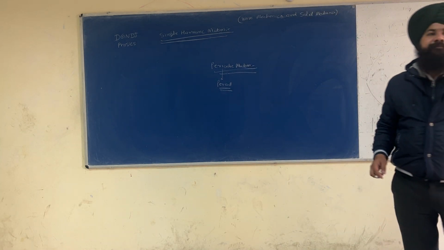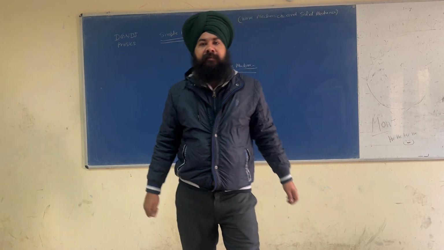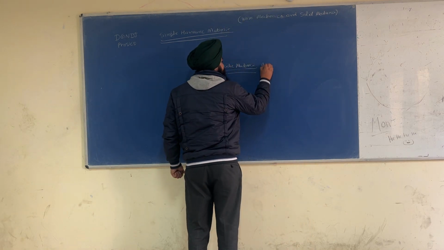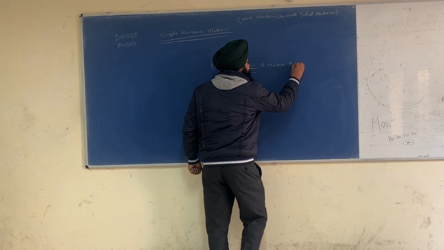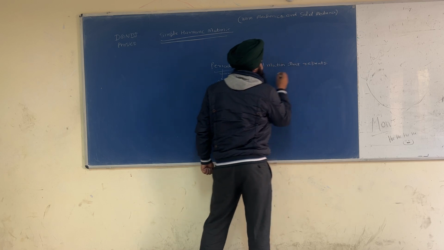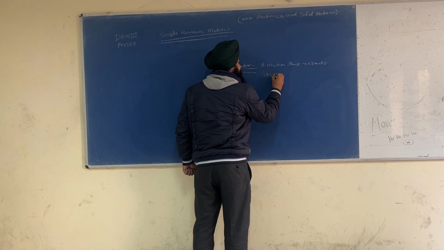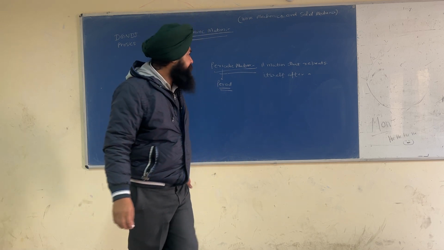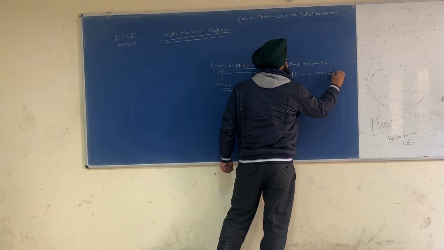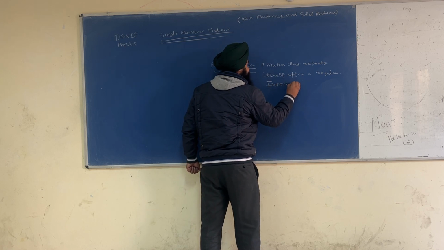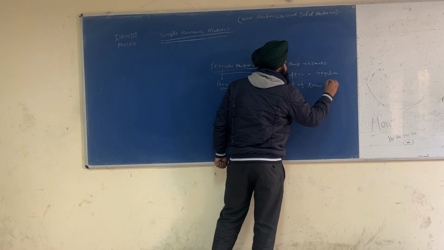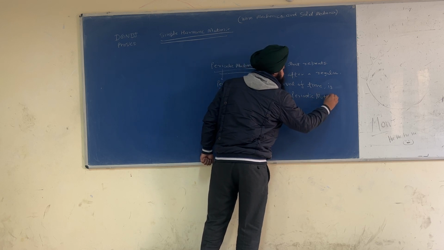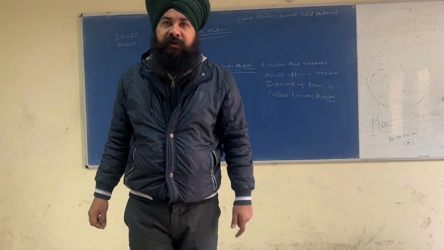Periodic motion: a motion that repeats itself after a regular interval of time is called periodic motion. Okay, it's called a periodic motion. Are you getting a point?